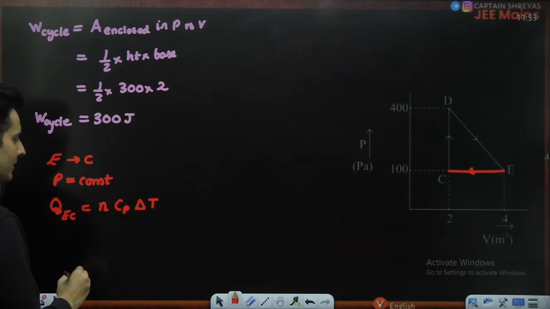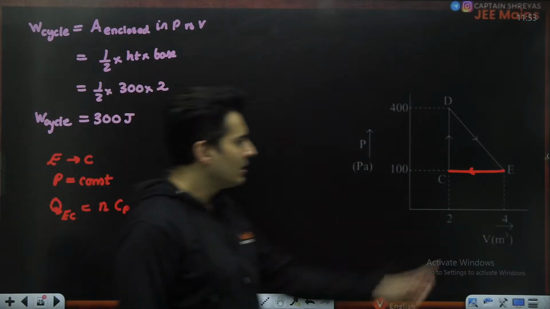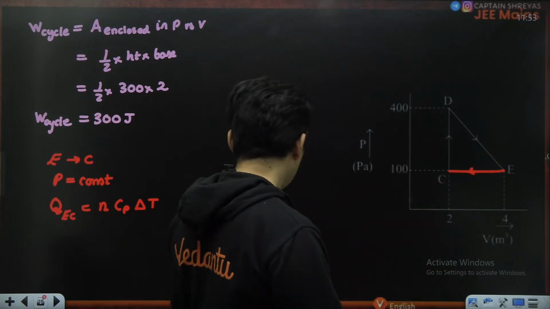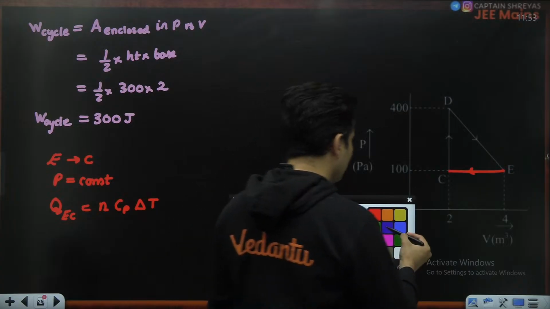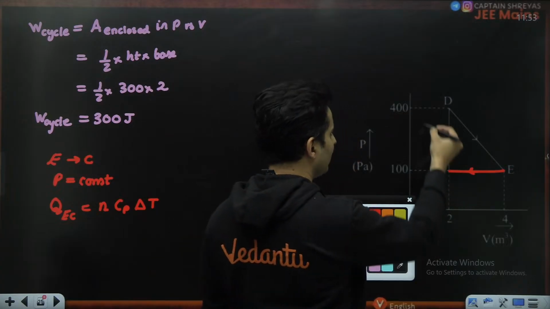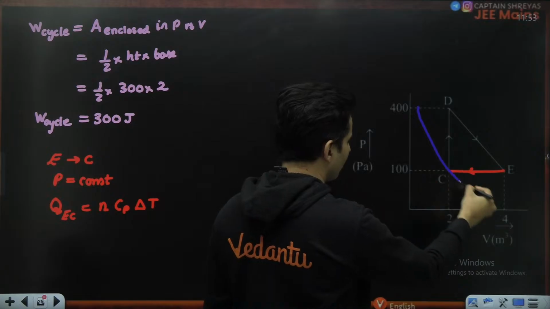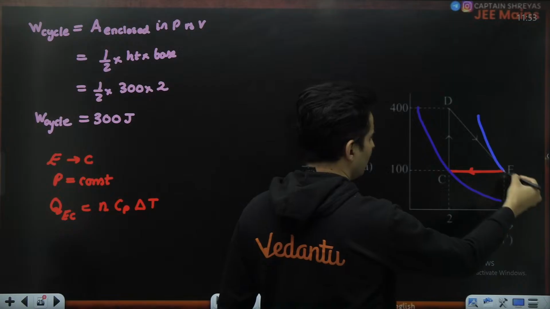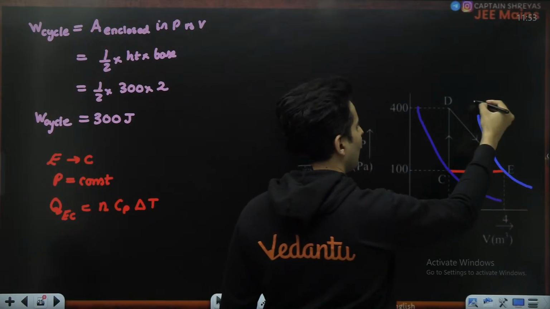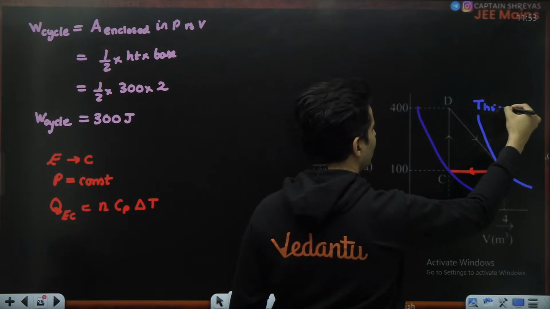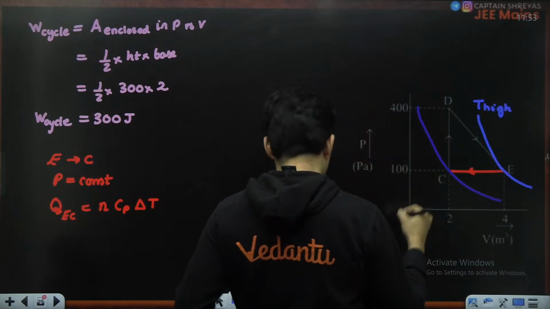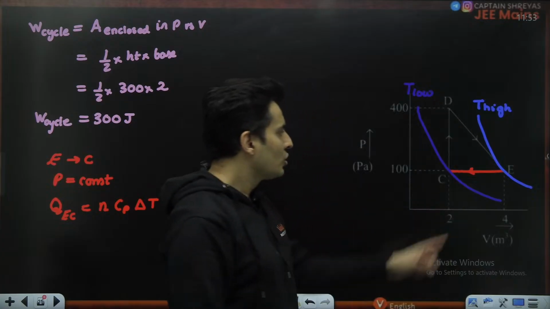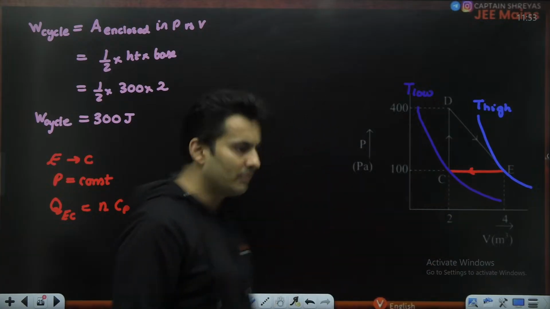Now this is very interesting. Delta T, guys. This point versus this point, who has the higher temperature? Just think about the isotherms, my dear students. The isotherms will go like this. This is at a higher temperature, versus this one is going to be at a lower temperature. So you're going from high temperature to low temperature.